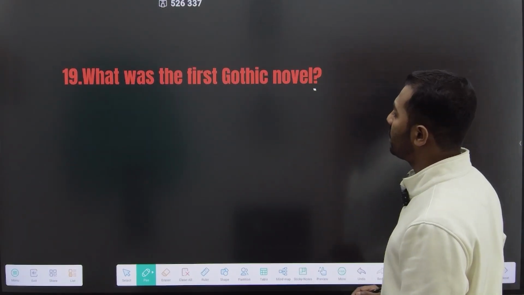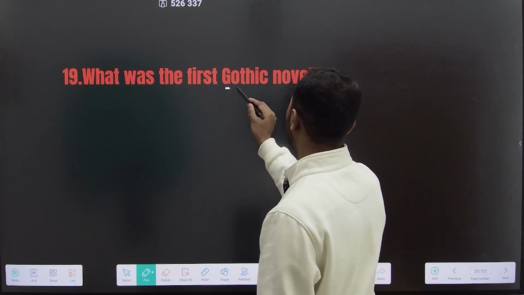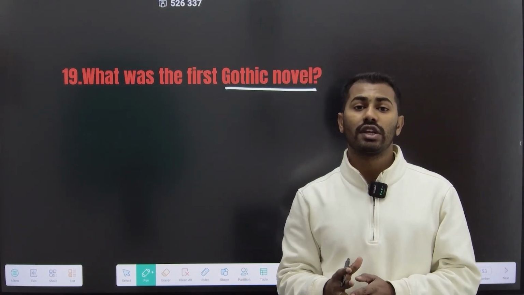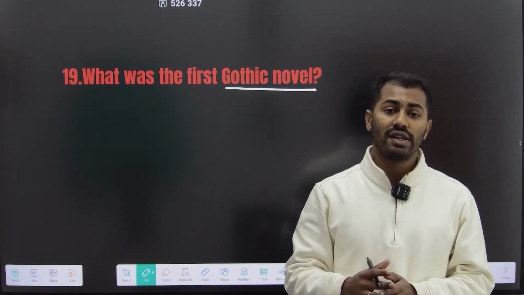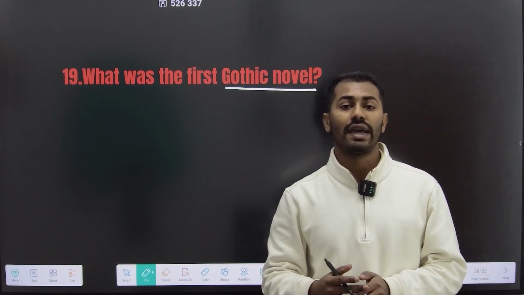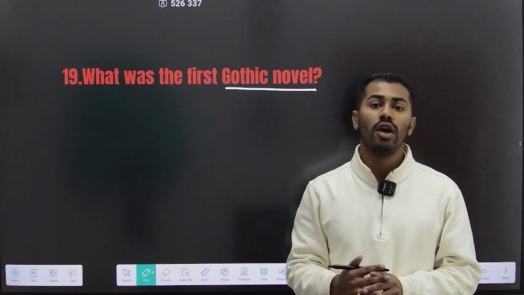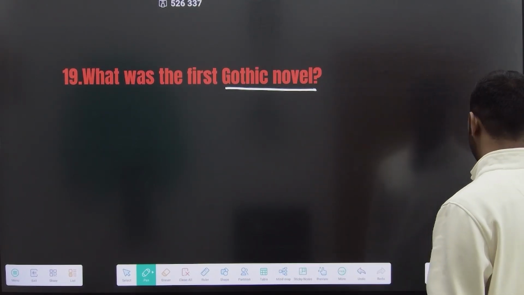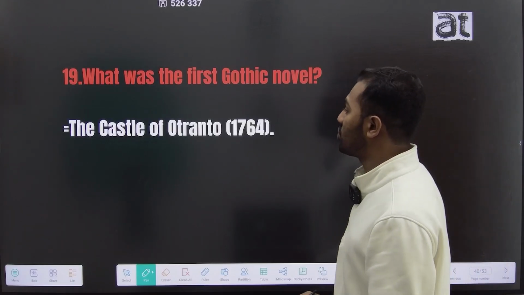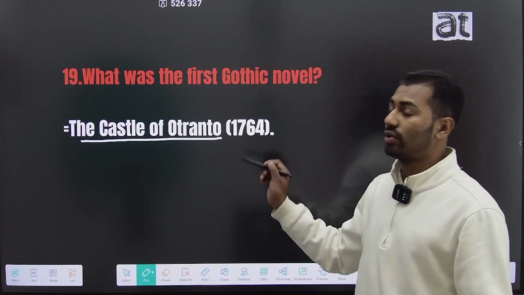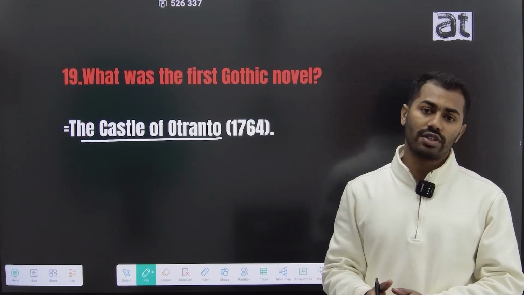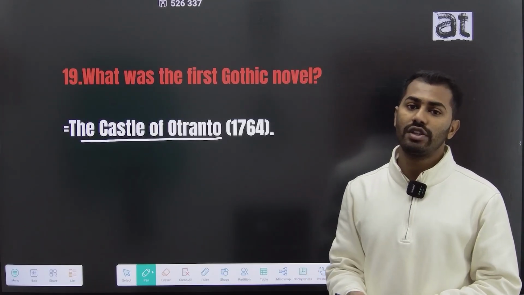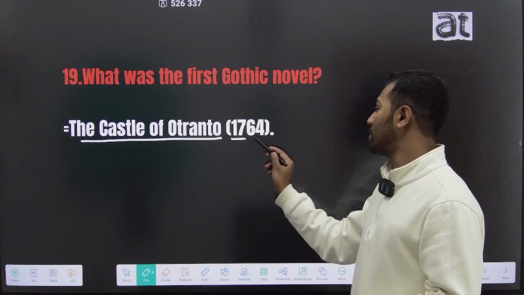The 19th question is, what was the first Gothic novel? In the late 18th century Gothic novels were introduced, and there are many writers who deal with Gothic themes, like Horace Walpole, Clara Reeve, William Beckford and Radcliffe. The first Gothic novel in English literature is The Castle of Otranto, written by Horace Walpole and published in the year 1764.